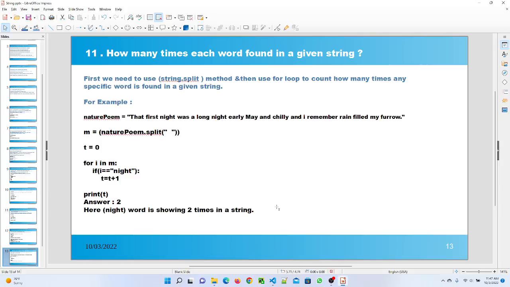Here I mention an example, a nature poem, and first I use the split method which is available in Python strings. After that I use the for loop and try to find out how many times the word night is available in this string. After executing the program, it shows the word night is available 2 times in the string.